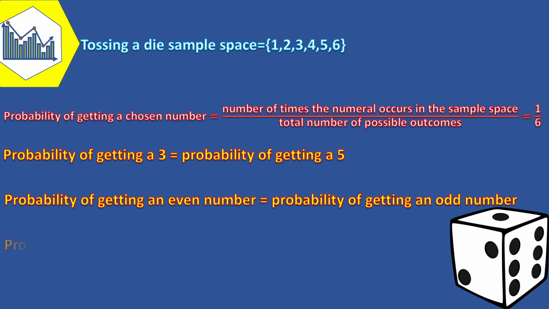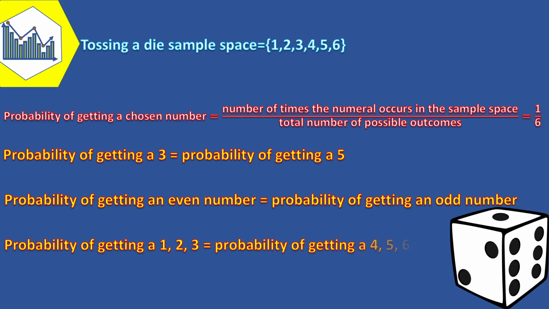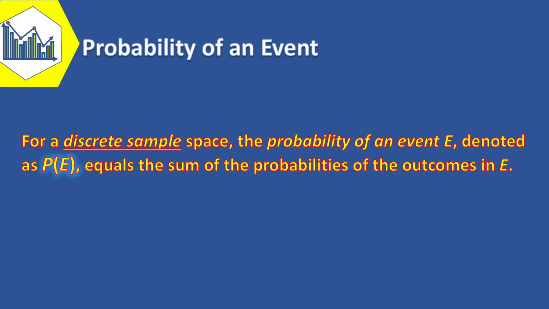And finally, getting a 1, 2 or 3 on the toss of a die and getting a 4, 5 or 6 on the toss of a die are equally likely events, since the probabilities of each event are equal. Now, it's time to learn the probability of an event in a sample space. For a discrete sample space, the probability of an event E, denoted as P(E), equals the sum of the probabilities of the outcomes in E.